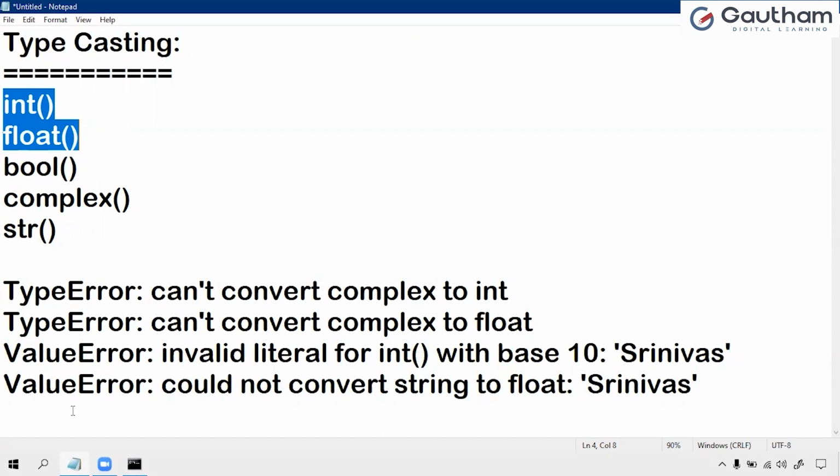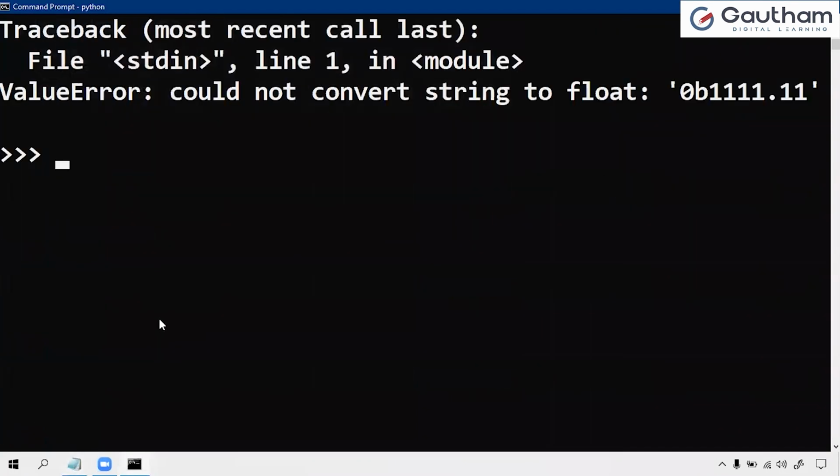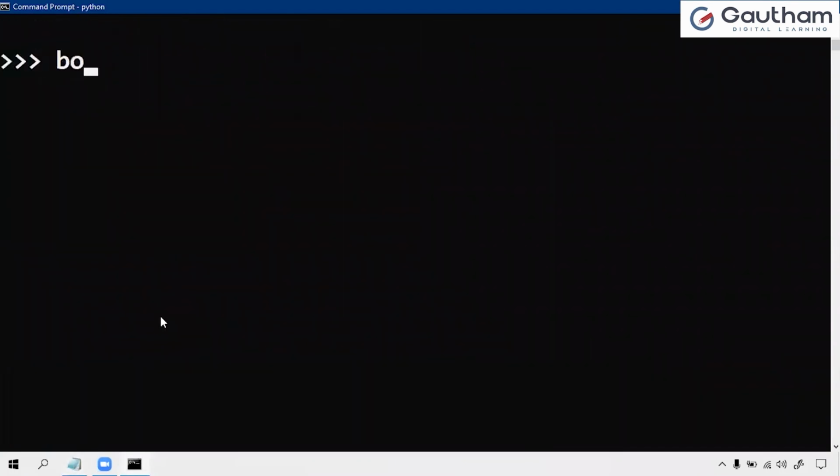Boolean. Let us check Boolean of 1, so be ready with the chart and then respond. Boolean of 1, where 1 is an integer value, I'm trying to convert into Boolean. Boolean means either true or false, right?